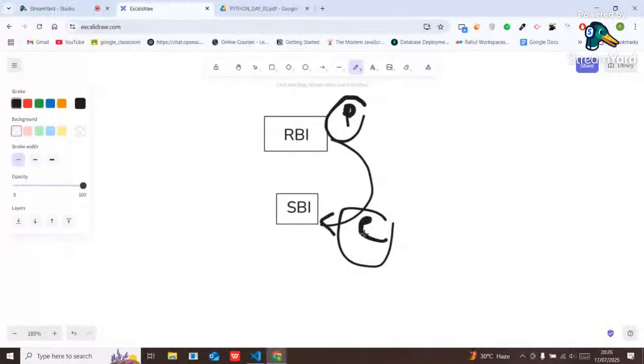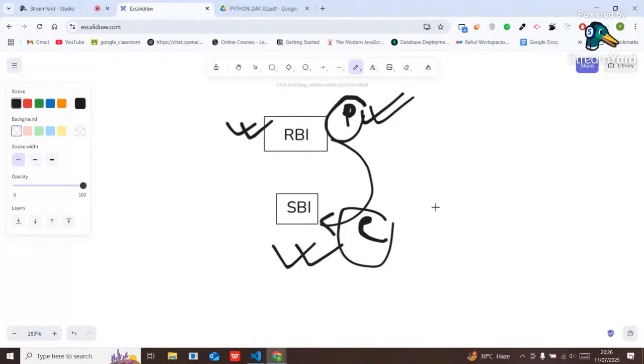Now the question is, why is RBI called a parent class? Because from RBI we are going to derive the properties. The class from which we derive the properties is called the parent class, and the class to which the properties are derived, like SBI, is the child class.